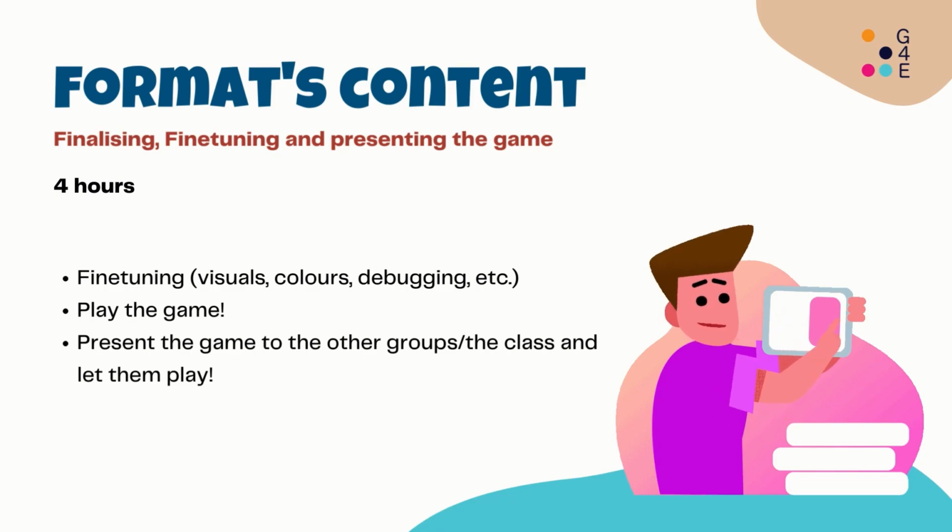Once they all have a functional game, they can make sure that all the functionalities are working and that there are no bugs. The final step of the activity is to present their story by playing a demo of their game in front of the class or the other groups and explaining their story, their choices, and decision tree.